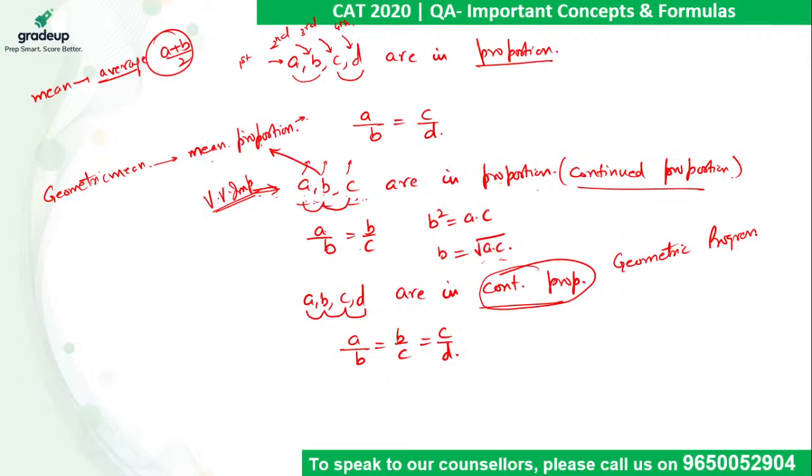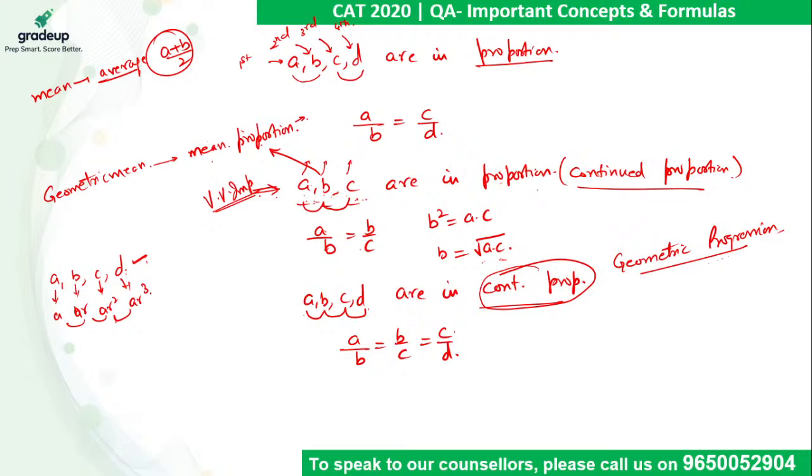So all the rules of GP we can use among values A, B, C, and D. If it is given to me A, B, C, D are in GP, are in continued proportion, we can assume the first value to be A, second to be AR, third to be AR square, and fourth to be AR cube, because all the ratios are going to be equal. A upon B equals B upon C equals C upon D will always be satisfied, and it makes our job very easy.